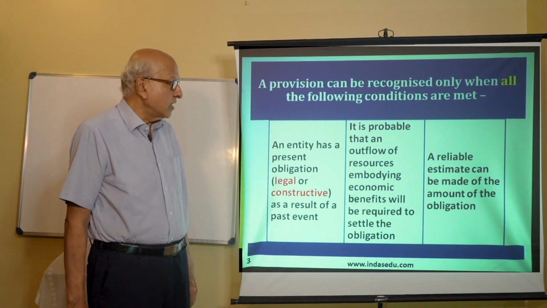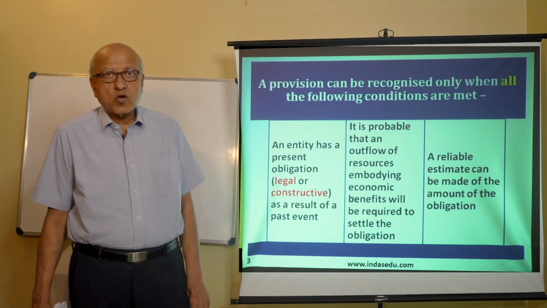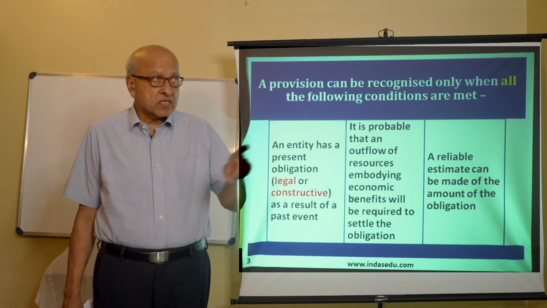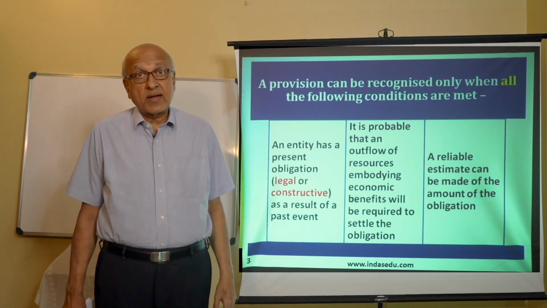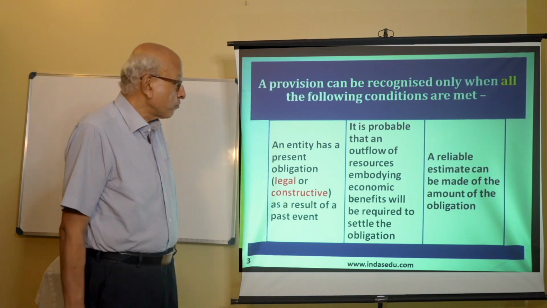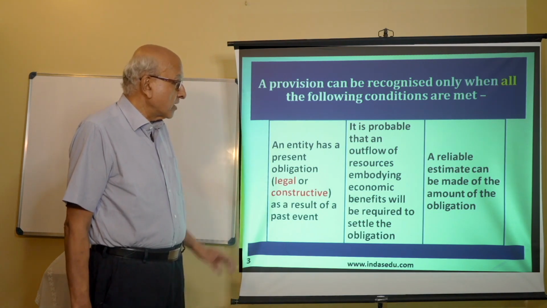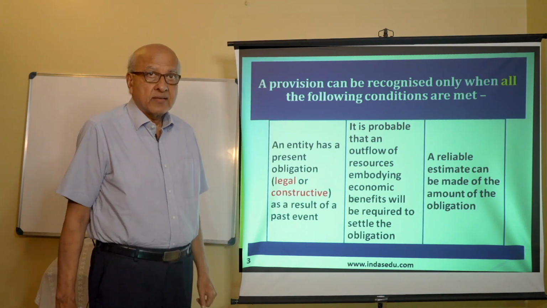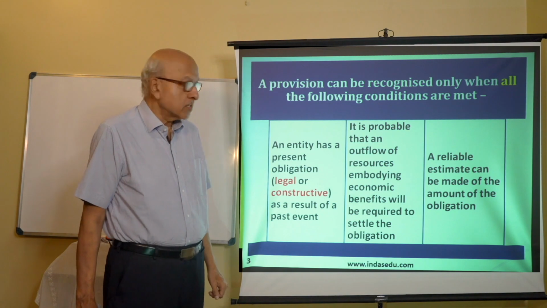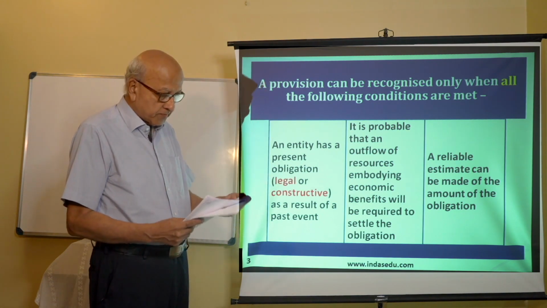Third thing is what? A reliable estimate can be made of the amount of the obligation. We do not know what will be the exact obligation in the future, but we need to make one reliable estimate of the obligation that has to be settled. What is the estimated amount, for example, that has to be paid to settle the obligation? So these 3 points.